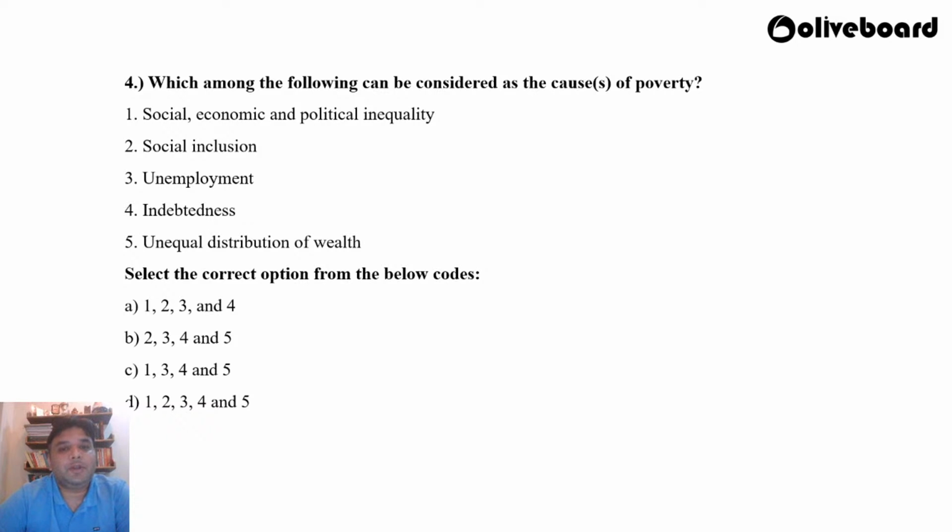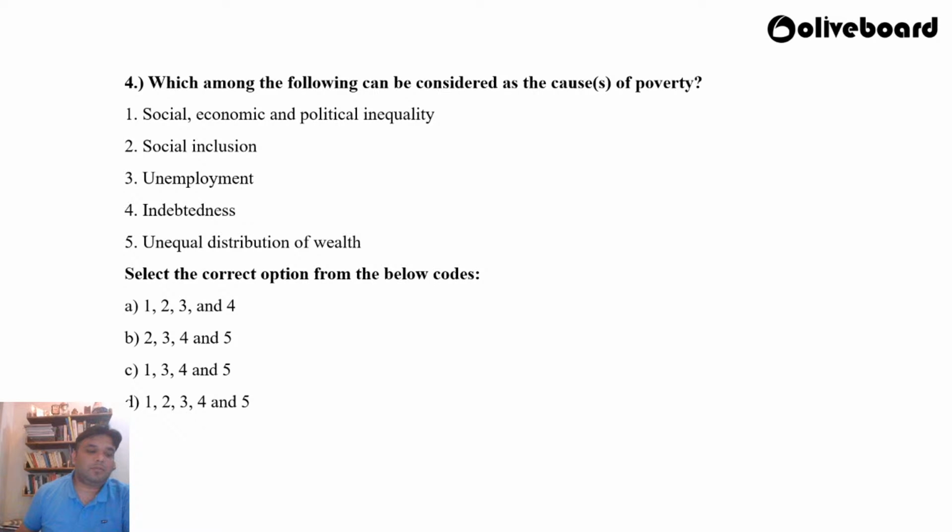So which of the following do you think can be considered as the causes of poverty? Right? Social, economic and political inequality. Social inclusion. Third, unemployment. Fourth, indebtedness. Fifth, unequal distribution of wealth. What do you think is the correct answer? I feel this is a very straightforward question, but still, these are low hanging fruits at RBI because you can easily get 2 markers out of such questions. So, boys and girls, what do you think is the correct answer for this?